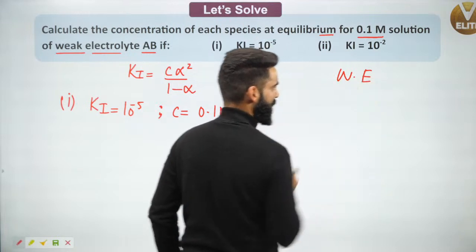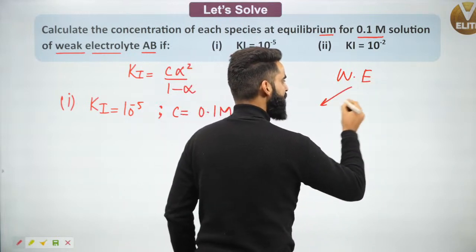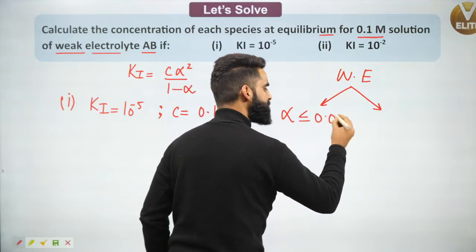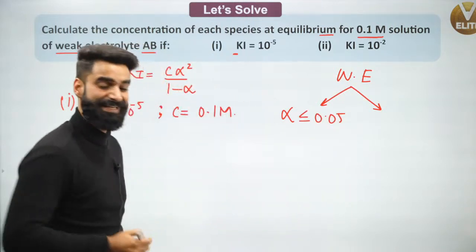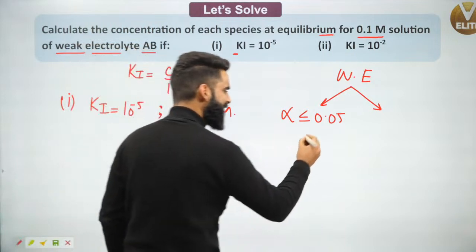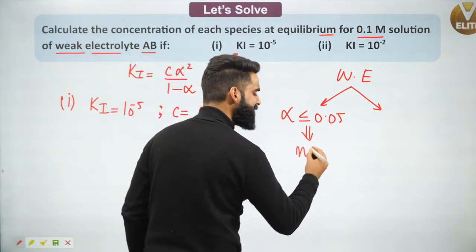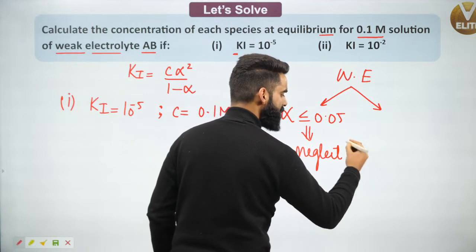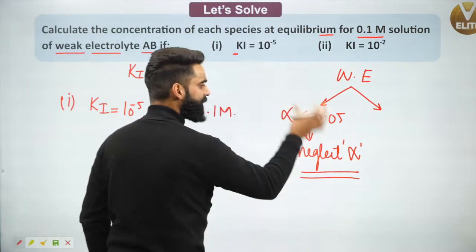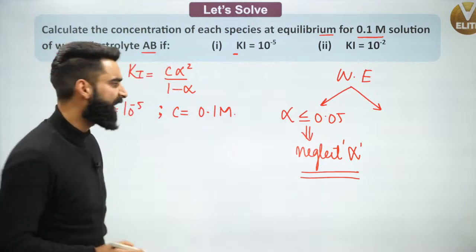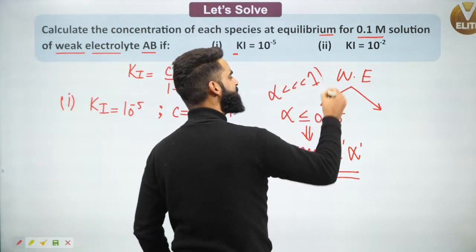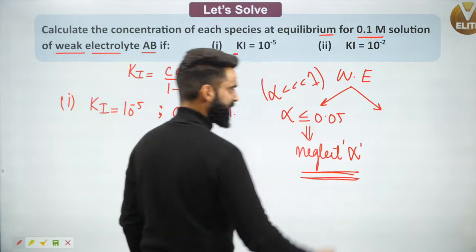For a weak electrolyte, if the alpha value is less than or equal to 0.05, I can easily neglect alpha. Whenever alpha is far less than 1, I can neglect alpha.